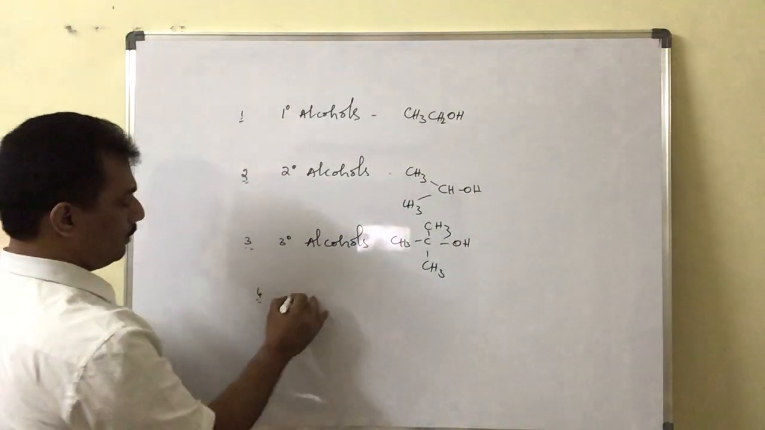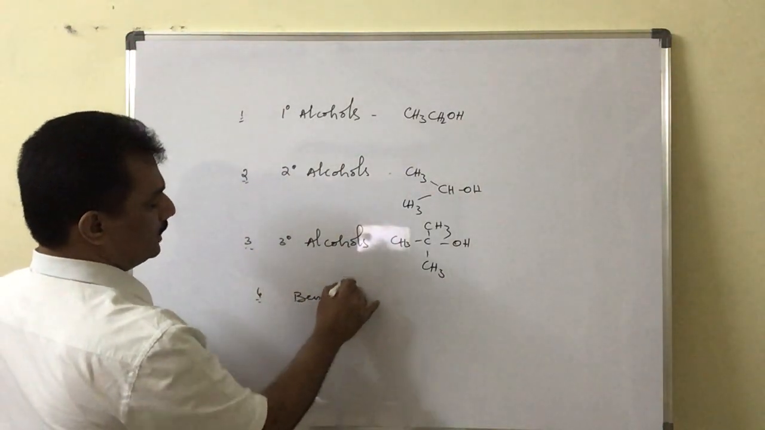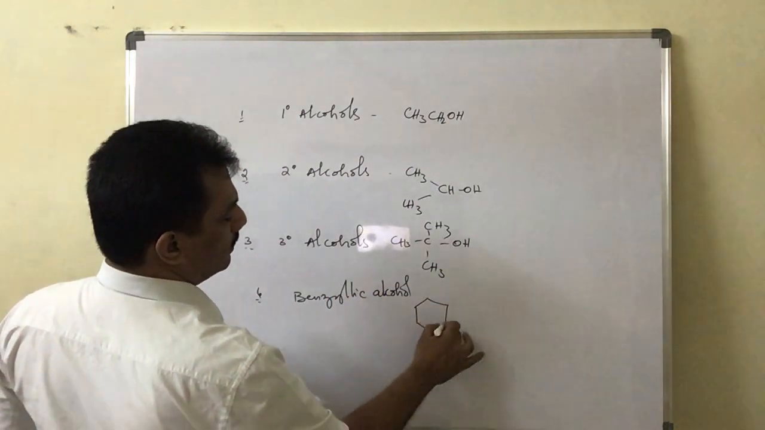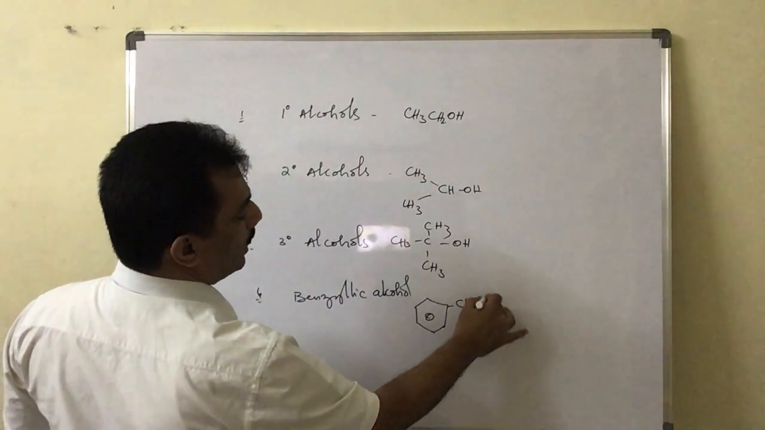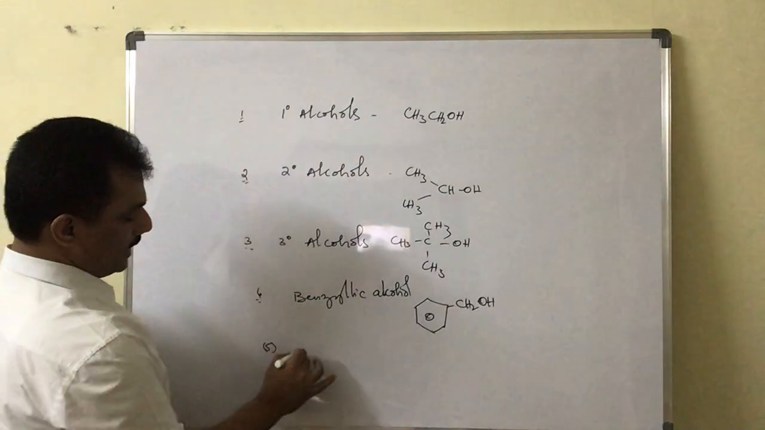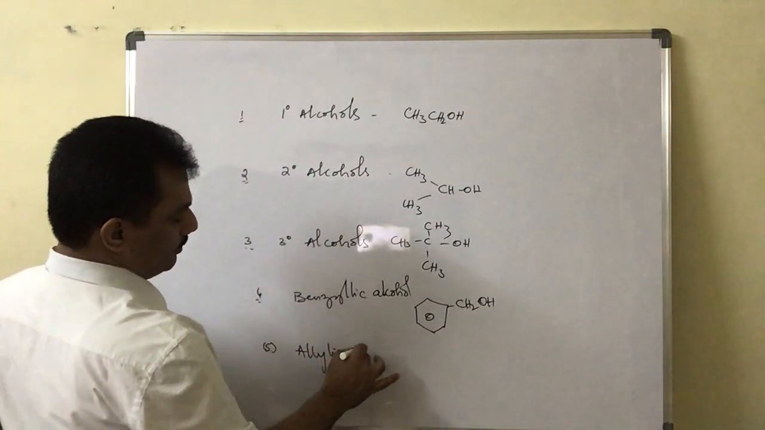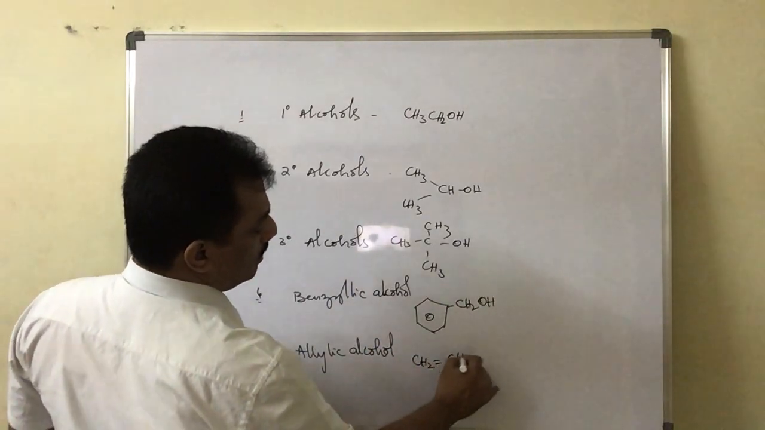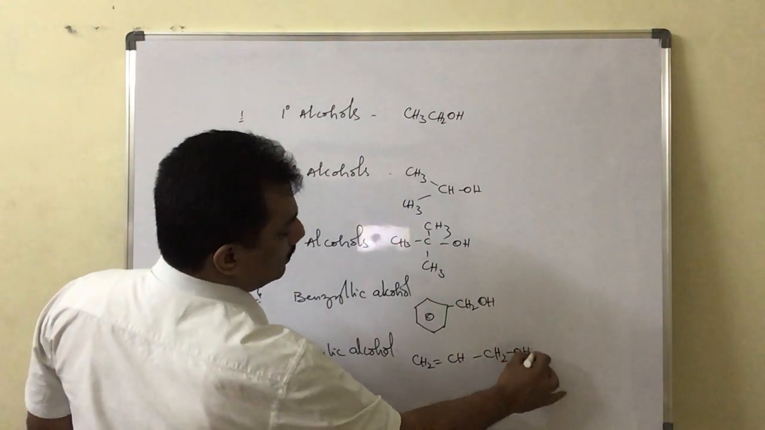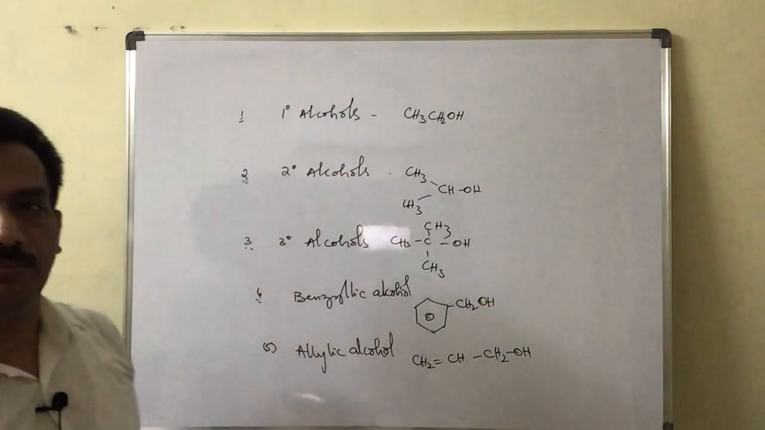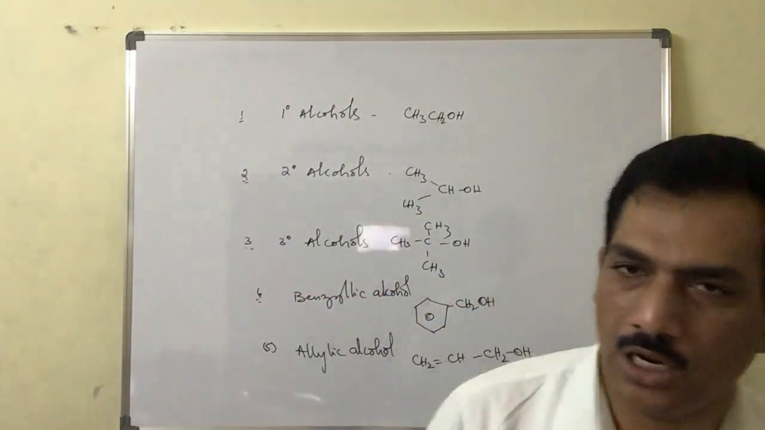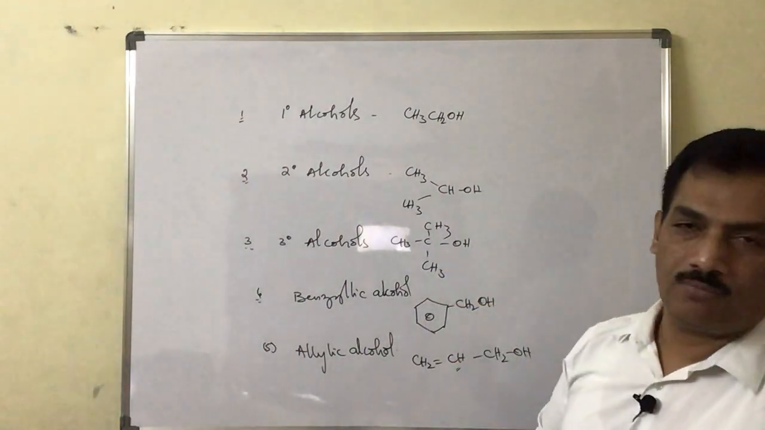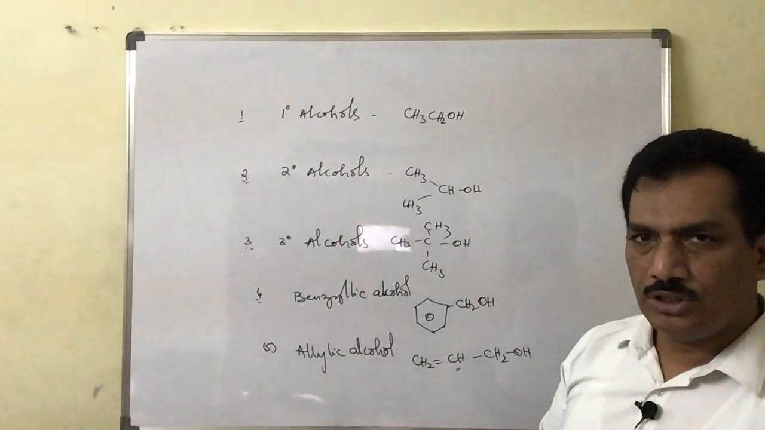And next one is benzylic alcohol, that is benzyl alcohol. Here it is benzene with a side chain of 1 carbon and OH. And then allylic alcohol, where the OH is present on an sp3 carbon, which in turn is connected with an sp2 carbon. The OH is present on sp3 carbon, but that is in contact with sp2 carbon. These are the different types of alcohols where we can expect the conversion into carbonyl compounds.